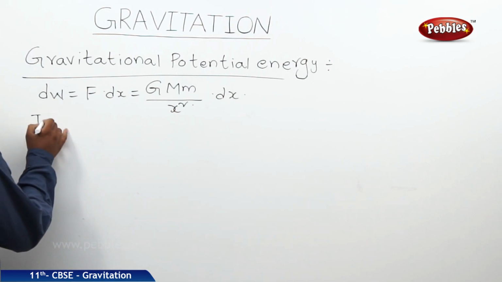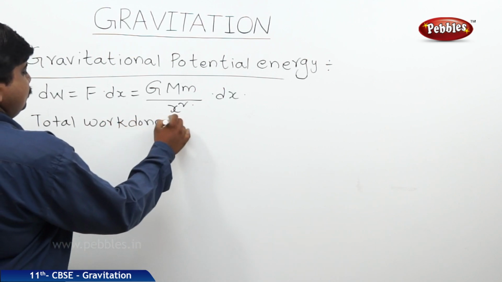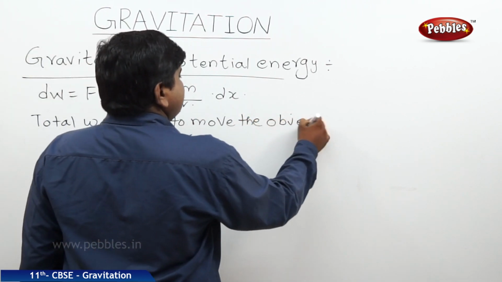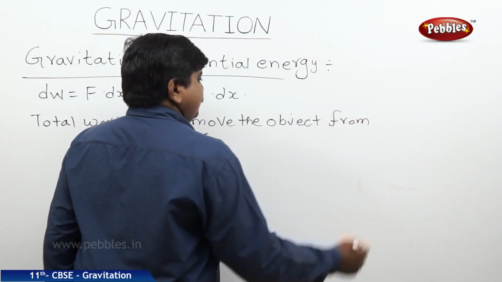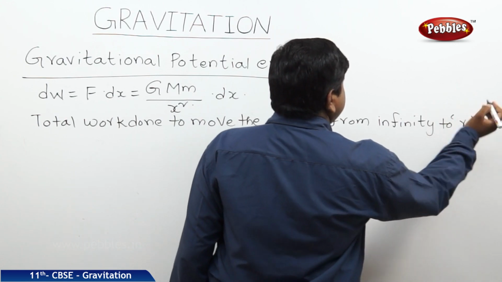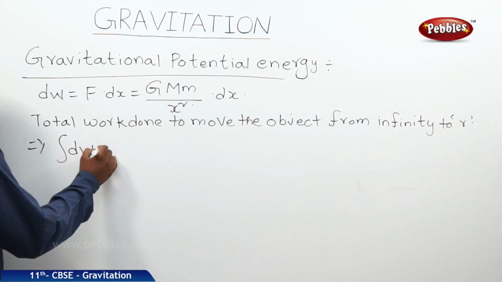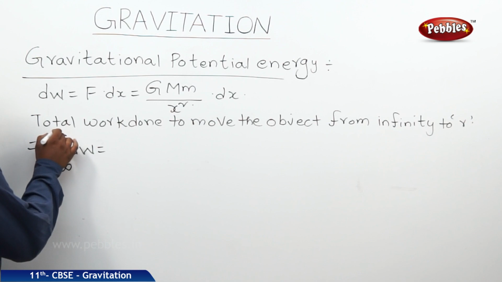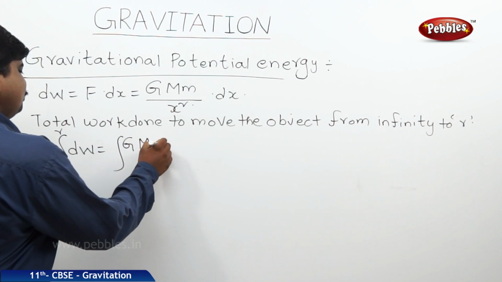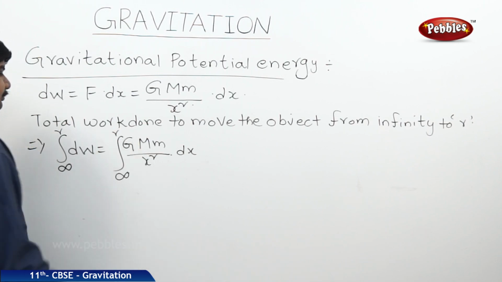The total work done to move the object from infinity to a distance r is equal to integral dw from the limits infinity to r, is equal to integral G M m by x square into dx from the limits infinity to r.